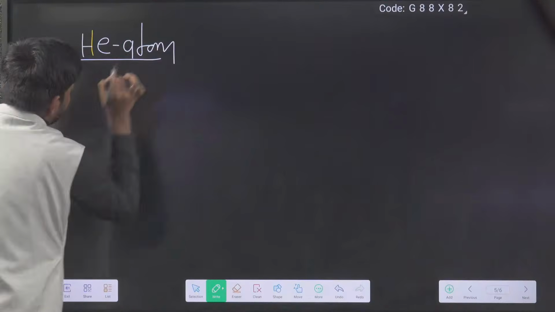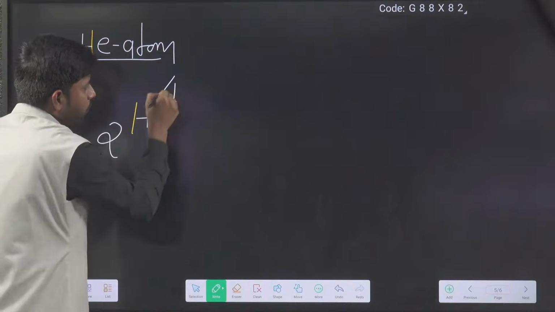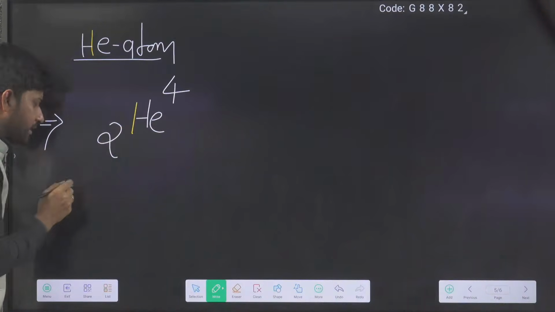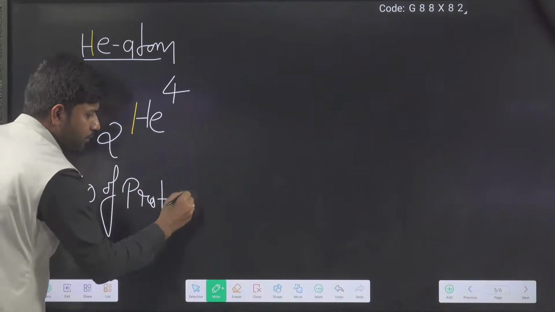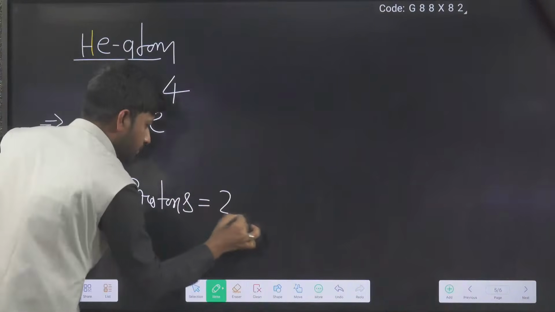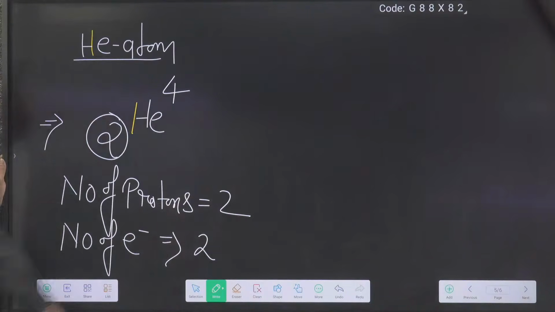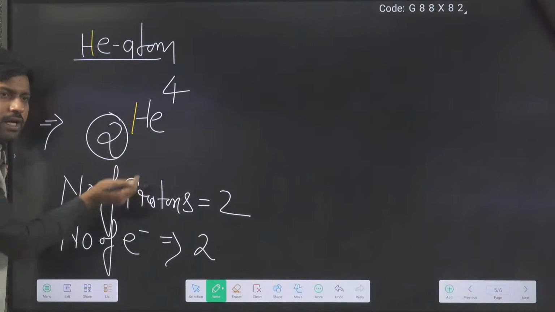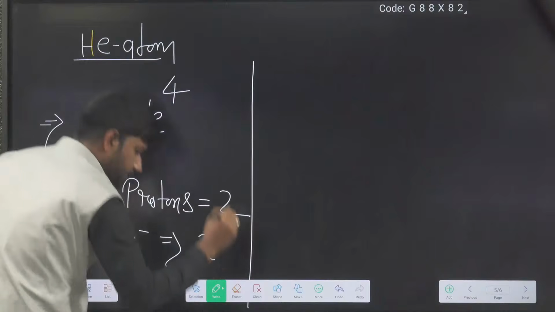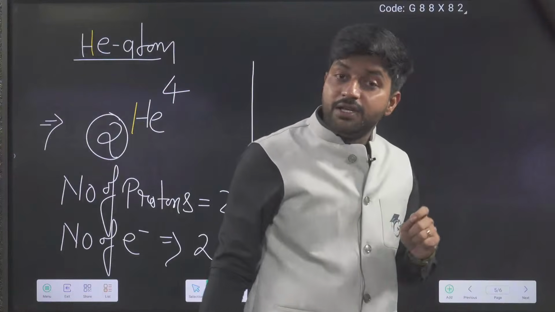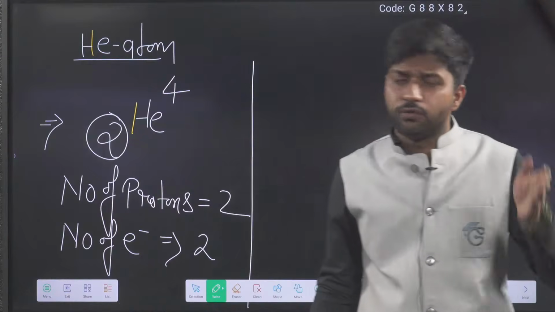Inside the helium atom, they observed 2He4. We know the helium atom representation is like this. The number of protons is 2. The number of electrons, everyone say, will also be 2. Very good, because the number of protons and electrons must be equal inside a neutral atom. Very nice. But from here a very important point came. Very important. Again, listen very carefully. Yesterday I already told you, once more I am telling you.